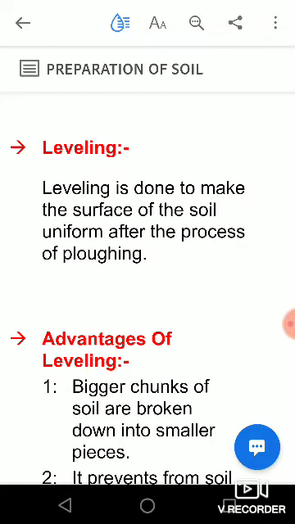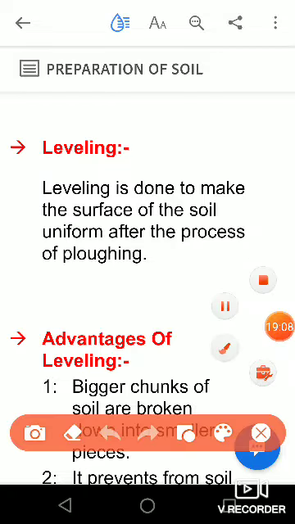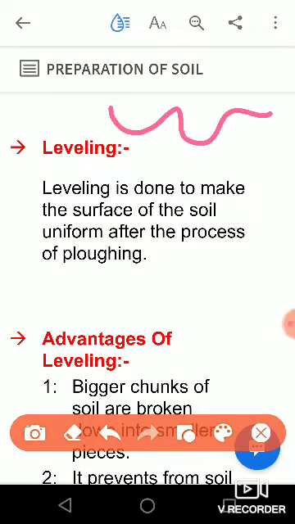So first of all, I would like to say what we will do during the labeling. Labeling is the process in which we uniform the surface. We make the surface even. Just imagine if the field is uneven, can we grow the crops properly? No, because we cannot sow the seeds properly, it will not be uniform, and the water cannot be properly penetrated into the soil. So that is why it is important to label the field.